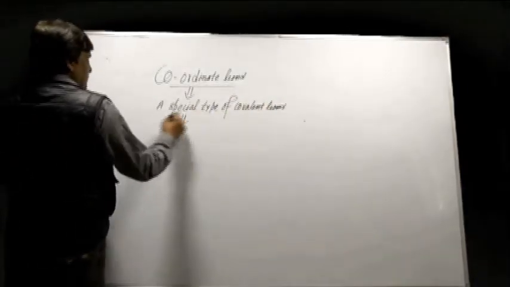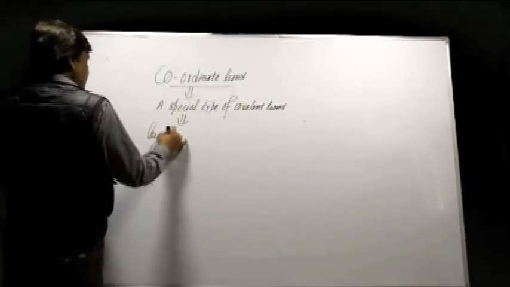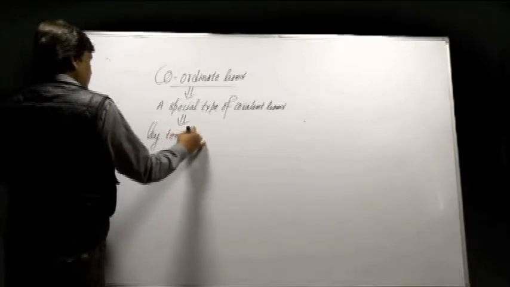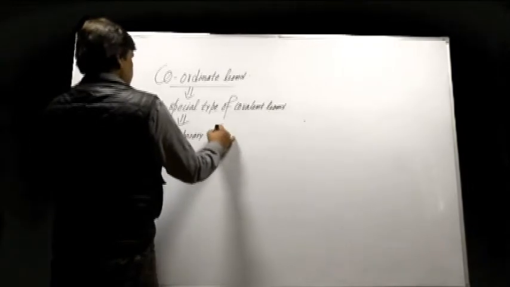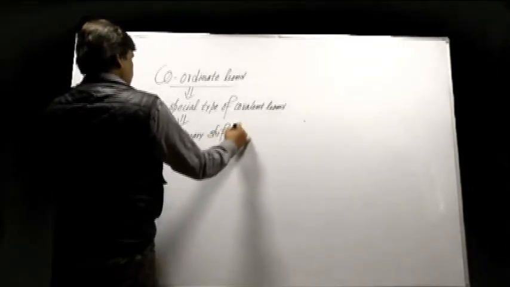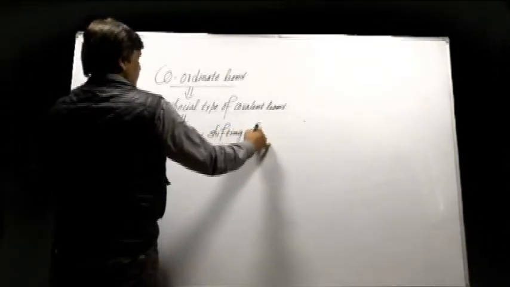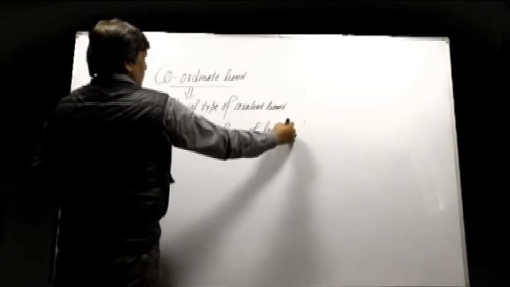How is it formed? By temporary shifting of a lone pair of electrons.